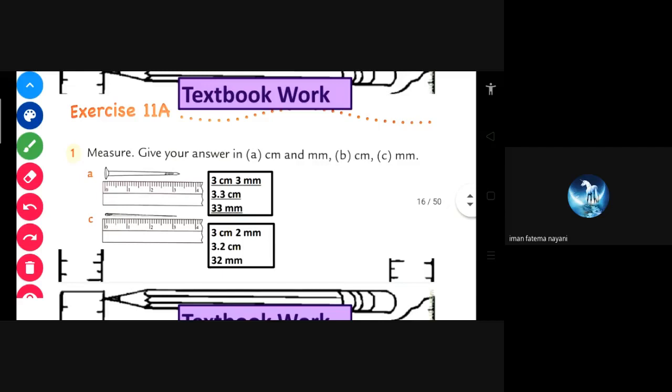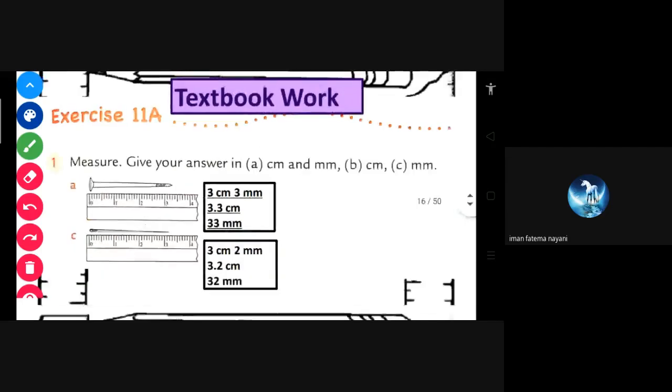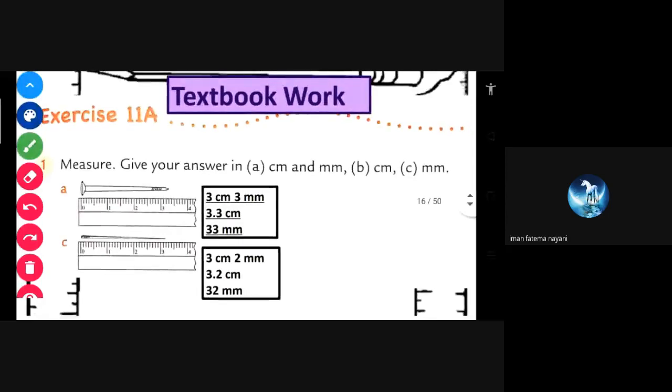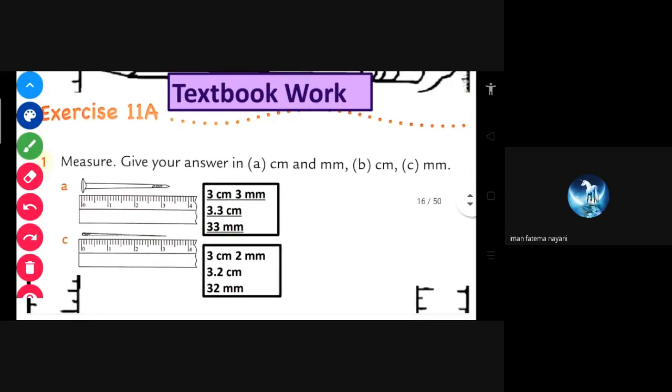Okay. So in the textbook also you can see this one is given. If you have a textbook, you can open that and write in that. Measure, give your answer in A centimeter and mm, B centimeter and C millimeter. So these three ways they have given, write in centimeter and millimeter also. Only centimeter means a point will come, and millimeter means all the arrows you have to count.